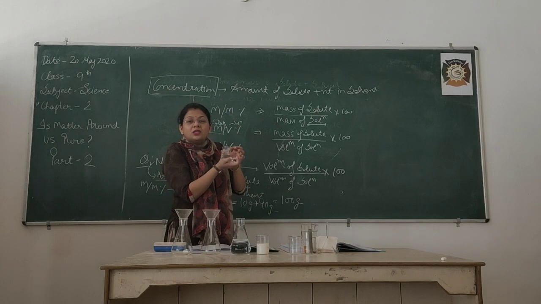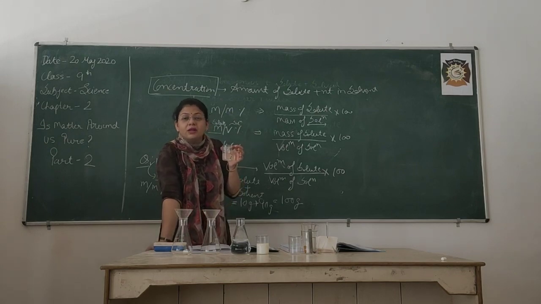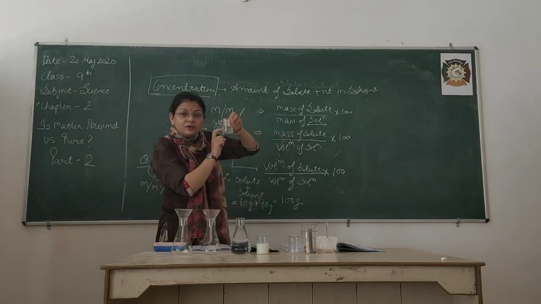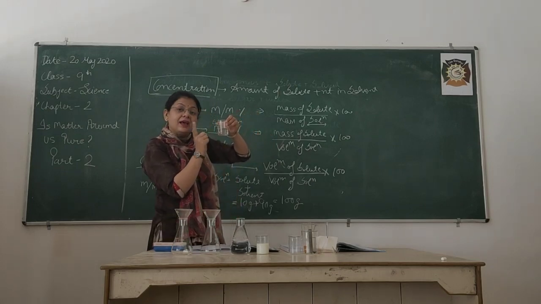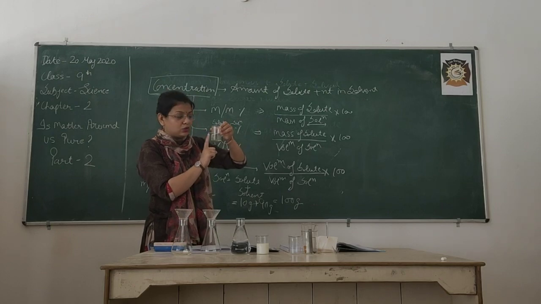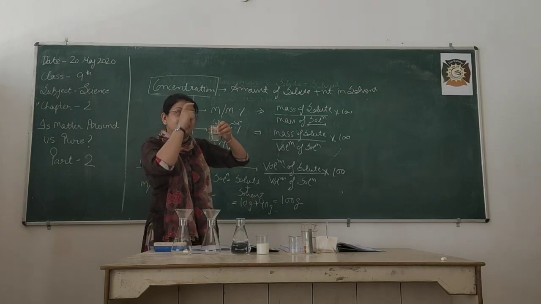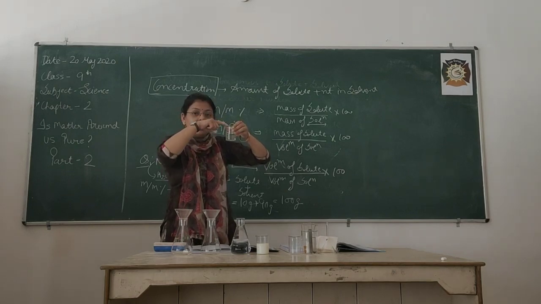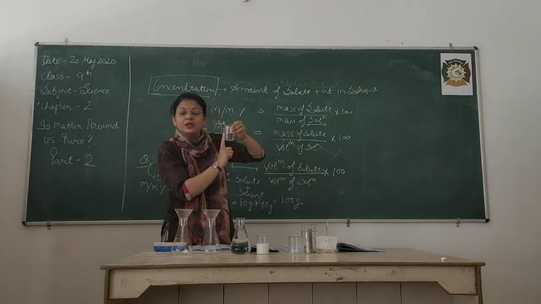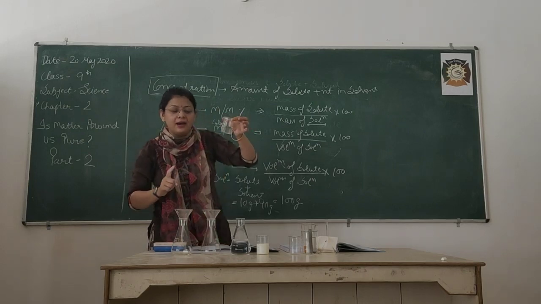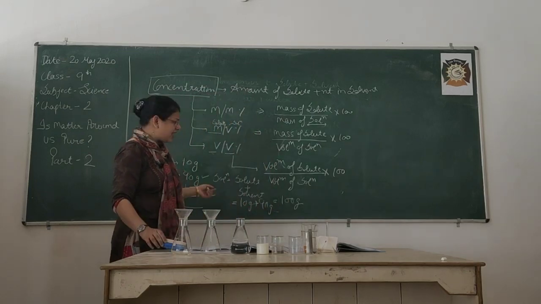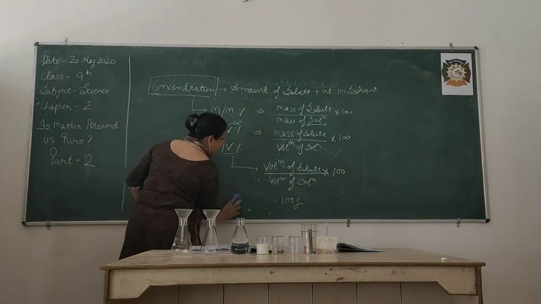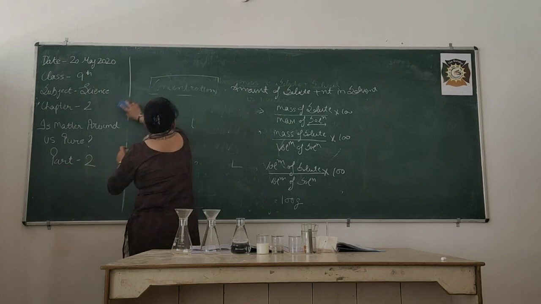So now the mass of this solution, will it be 90 or 100? It is 100, because now the 10 gram of salt is also present in the solution and 90 gram of water is also there. So if I am going to calculate the concentration of the salt which I added before, then 10 divided by the total, which is 90 plus 10, that is 100. So this kind of numerical you will see in your book. So this is regarding the concentration of a solution.